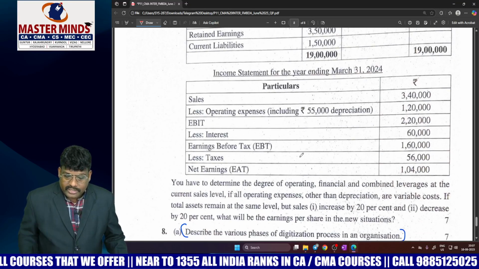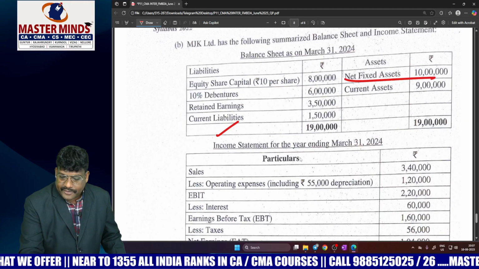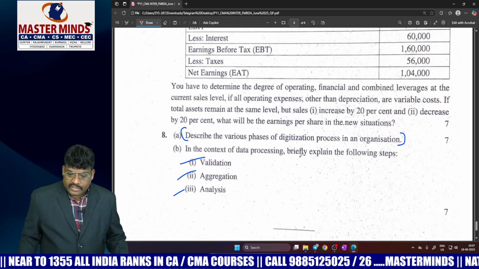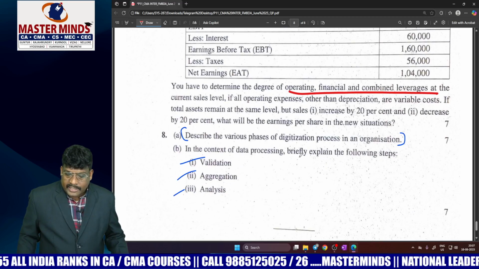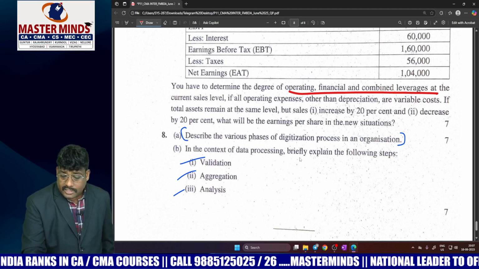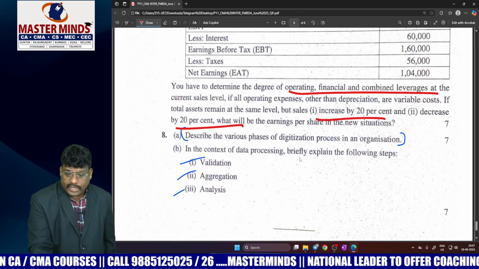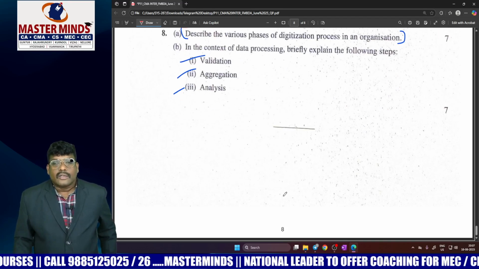And coming to leverage, direct problem, this is in our material, net fixed assets, current ratio, direct problem. So calculation of leverages: operating leverage, financial leverage and combined leverage formula. And thereafter, what will happen if the sales increase by 20% and decrease by 20%, then an additional point they asked. So dear students, this is the question paper.